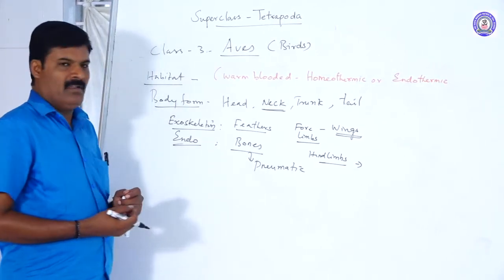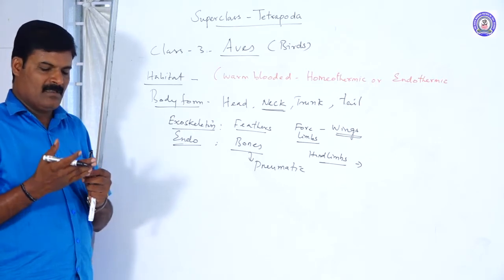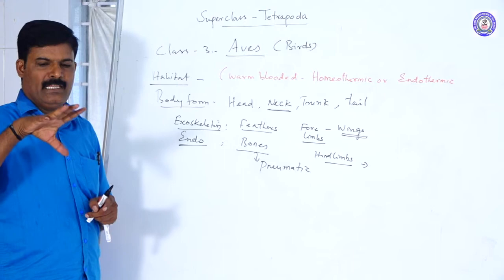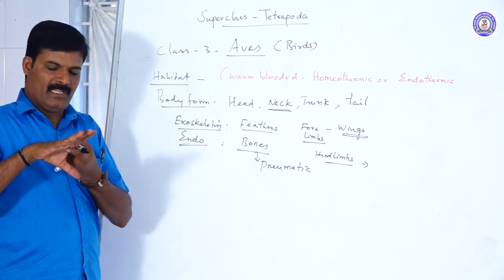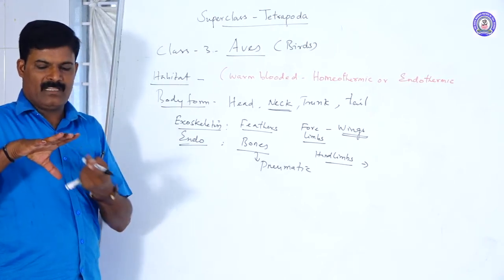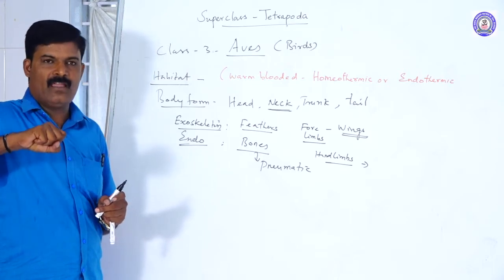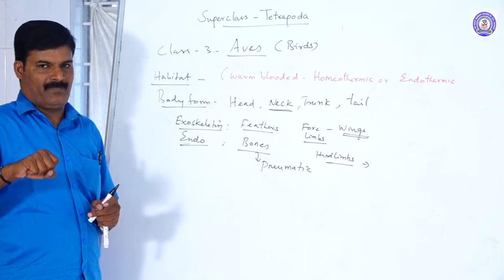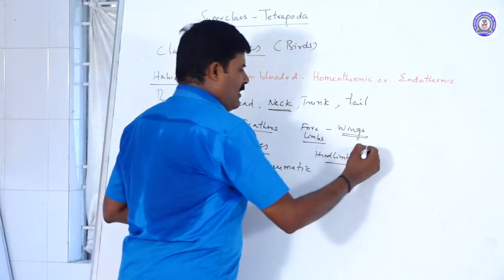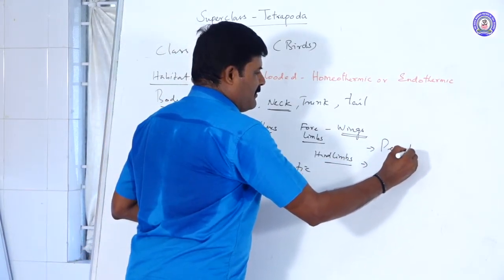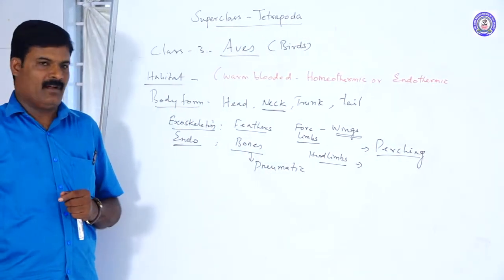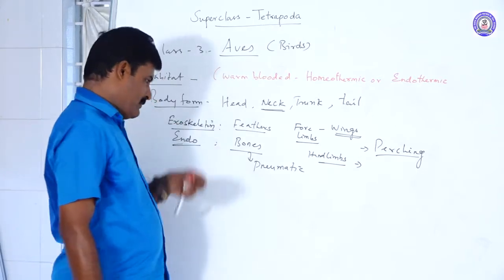Perching means what? The bird's legs have very thin toes. The surface of the toes has a ligamentous structure. It always holds the smaller branches of trees and thin wiry structures. This kind of adaptation is called perching adaptation. Perching adaptation is present.